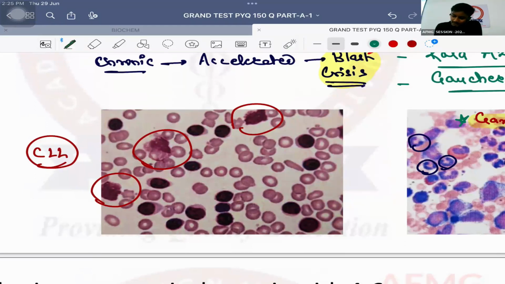What are these cells called as? Shabash. These are known as the smudge cells. Also can be called as parachute cells or the basket cells as well. Okay, these are known as parachute cells or the basket cells also. So smudge cells usually are a feature of chronic lymphocytic leukemia. No issues with this, anybody? Okay. Chronic lymphocytic leukemia is also more common in elderly.